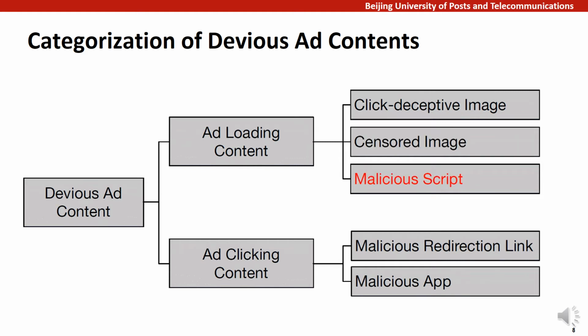The third group is malicious scripts. Mobile ads are often displayed with the web view widgets in Android, which can legitimately run code to interact with the host app. Unfortunately, malicious scripts may also be injected in the ad and jeopardize the security of mobile devices, such as coin miner scripts. The first 3 groups fall into the category of ad loading content, while the last 2 are ad clicking content.